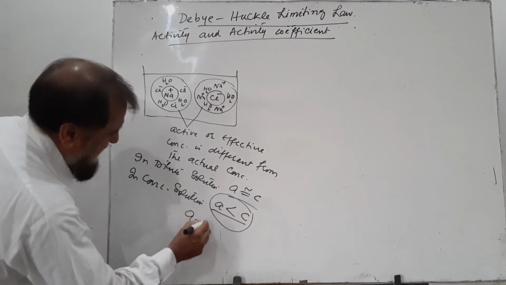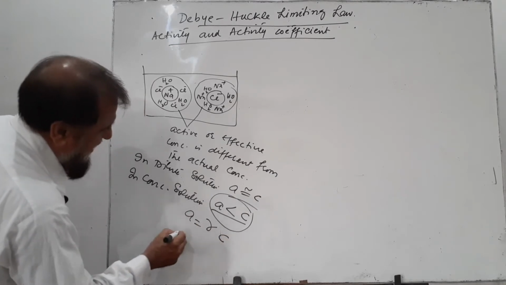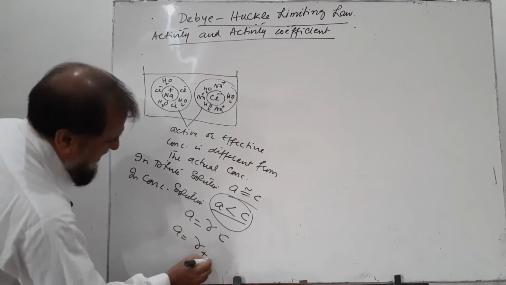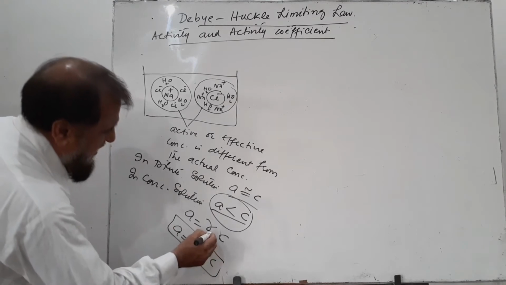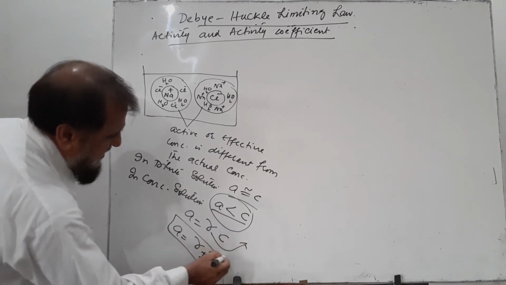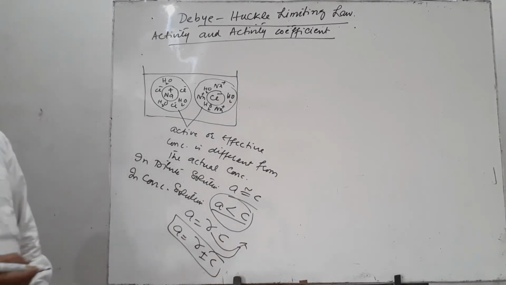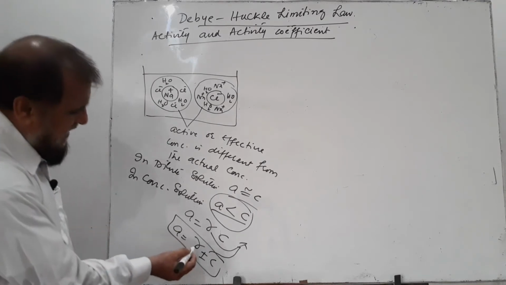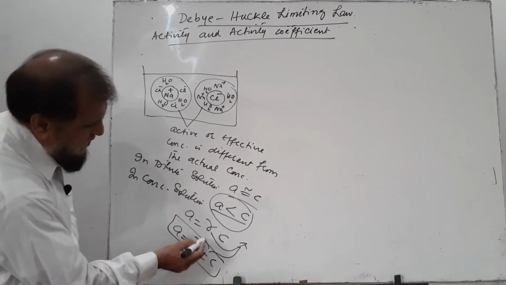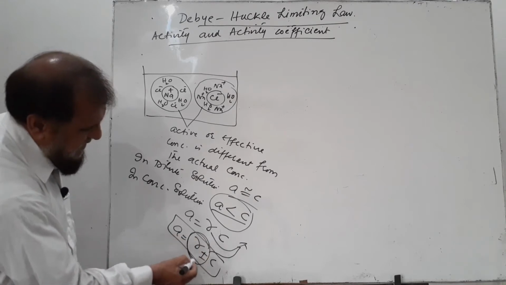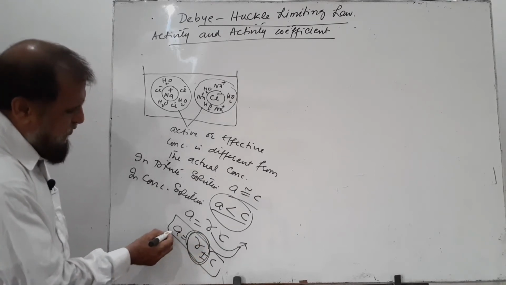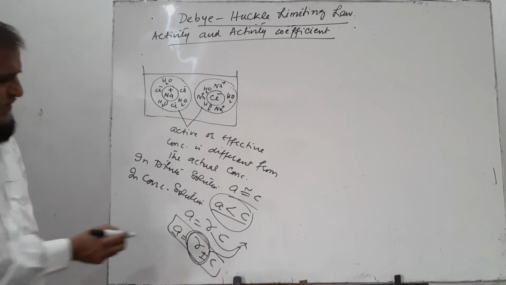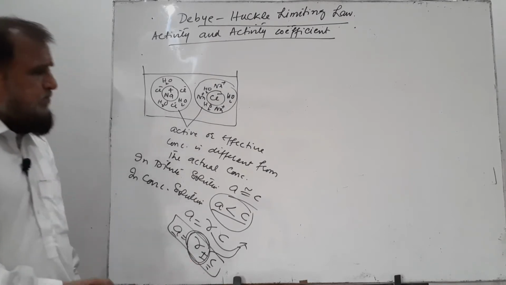expression a equals gamma C or a equals gamma plus-minus C, where gamma is called the activity coefficient and gamma plus-minus is called the mean ionic activity coefficient of the electrolyte. Now, if we know the value of gamma plus-minus, we can calculate the activity from the actual concentration.